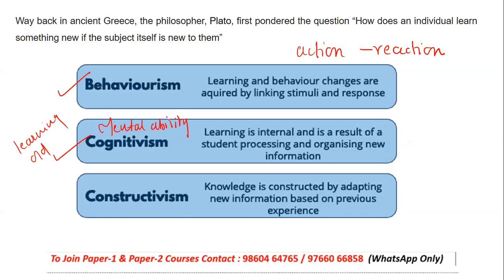They're trying to process the things, get the things organized, and take in that new particular information. So that is something which is called what? It is called cognitivism.